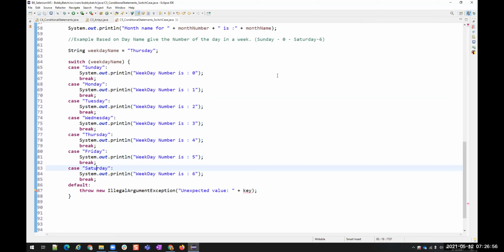Okay. I'm not sure whether in SQL also the switch case accepts strings as inputs or strings as the cases.